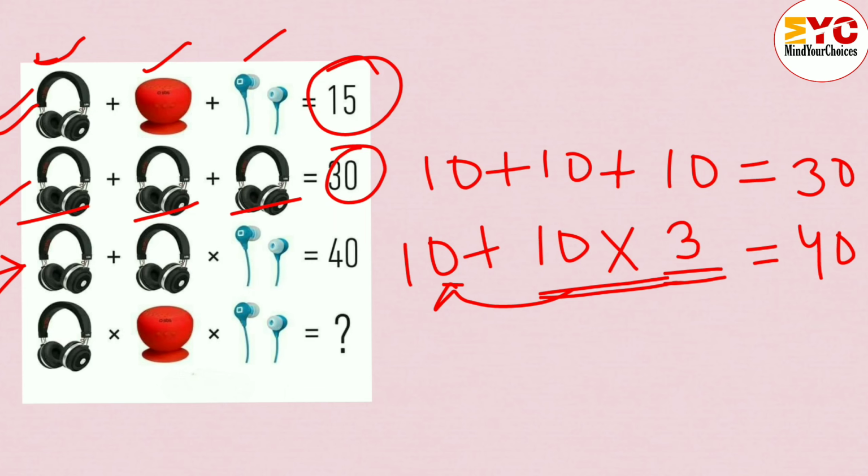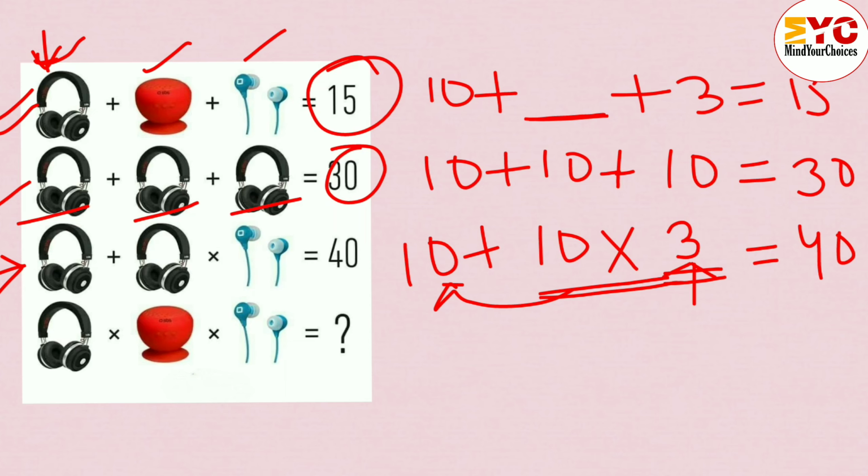Now we have to go to the first equation. We know the value of headphone is equal to 10, so we write 10 plus the woofer value, which we don't know, so just write a blank, plus the value of earphone, which from equation 3 is 3, which is equal to 15. So in the blank what we have to write: 10 plus 3 is 13, and definitely here will be 2. 13 plus 2 will be 15.